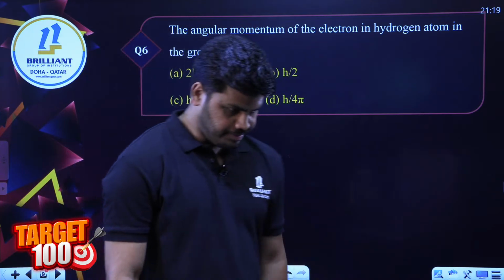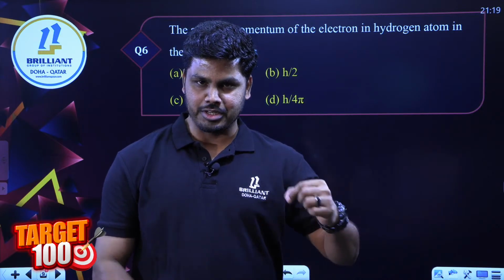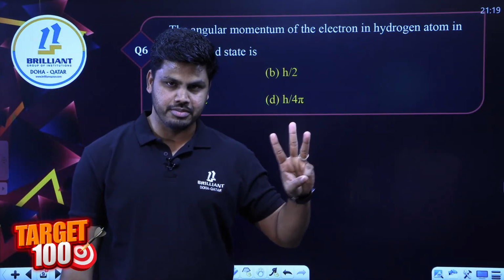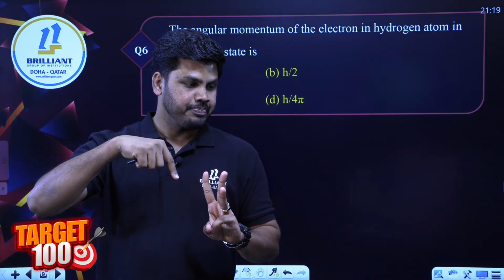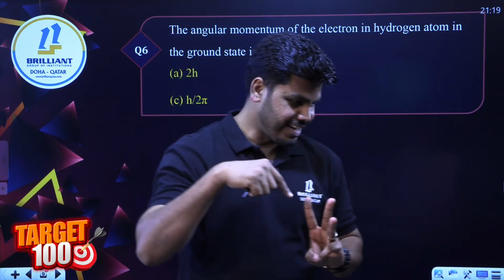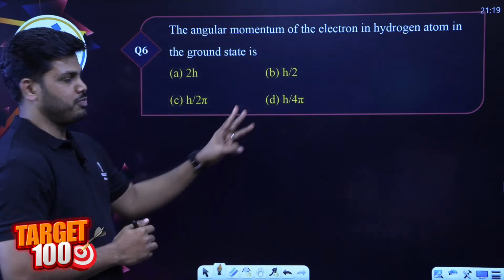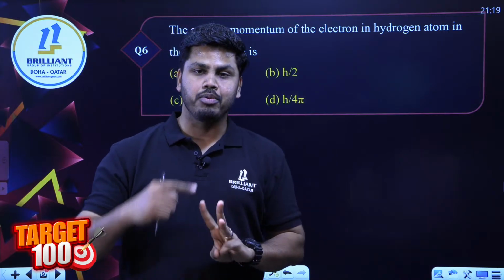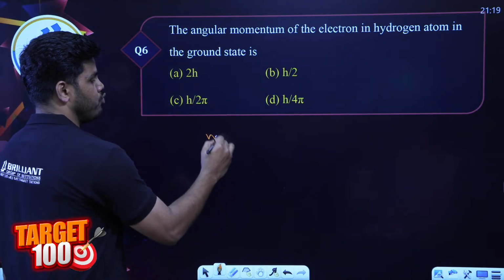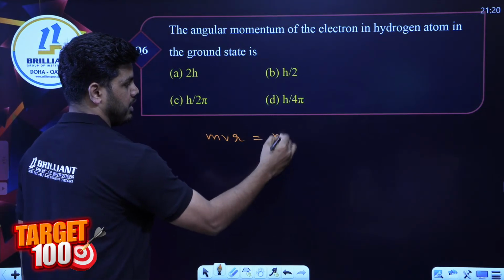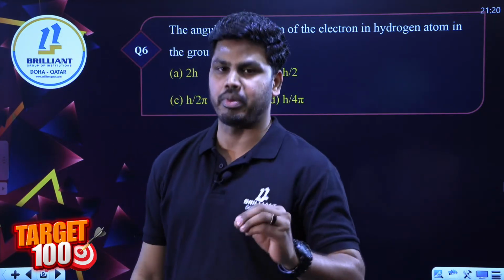Then question number 6 is about the second postulate of the Bohr atom model. I told you about the 3 postulates. Postulate number 1 was about revolution of electron in non-radiating orbits. Yes, Azim, yes Albert, Hadia, yes Reshma, exactly. We are all answering properly because it's a very simple question. The second postulate is regarding angular momentum. Angular momentum mvr for a given orbit will be an integral multiple of h by 2 pi. mvr is equal to nh by 2 pi is the relation.